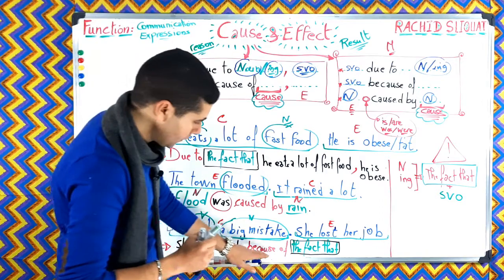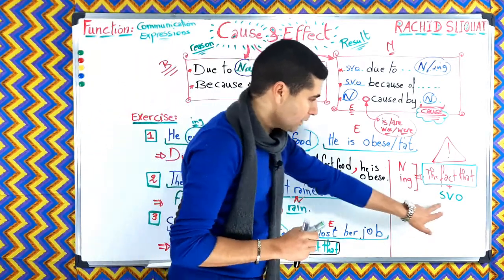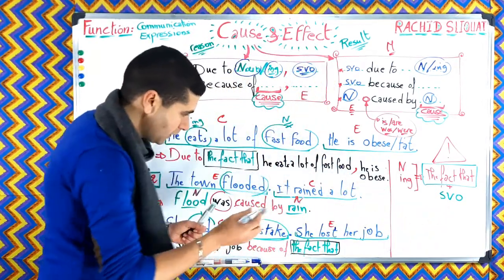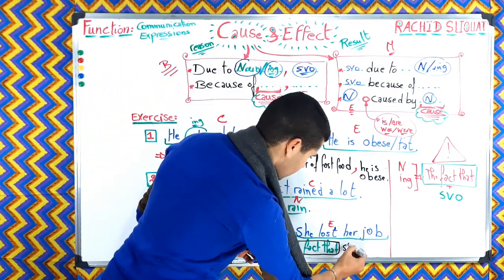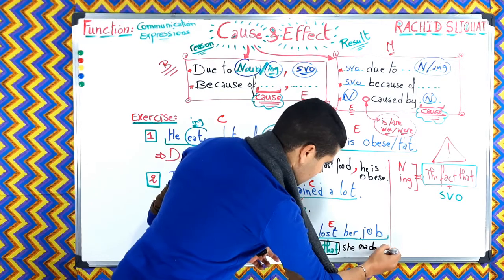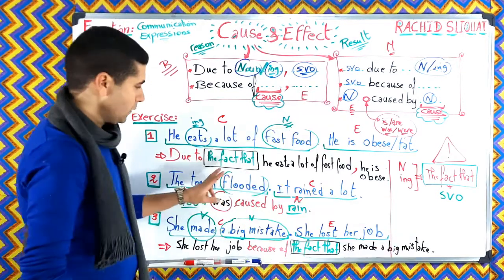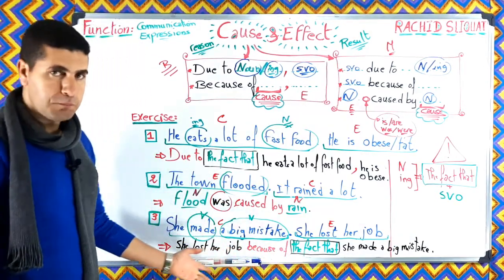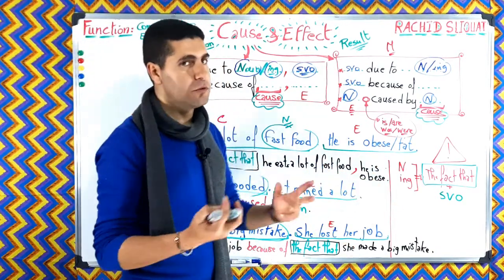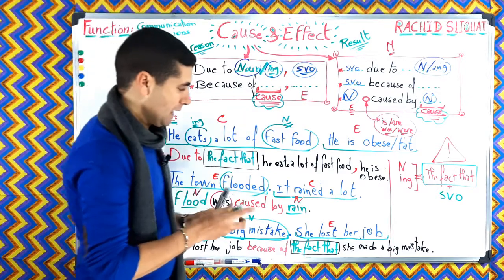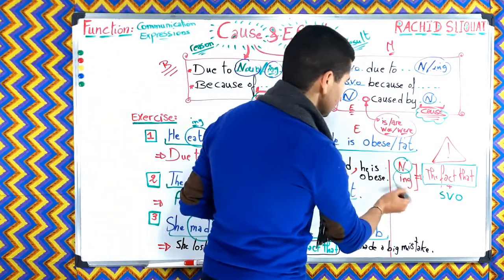So she lost her job because of the fact that plus SVO, so plus the sentence. The sentence is she made a big mistake. The fact that she made a big mistake. So we can use the fact that very easily to avoid the problem of noun and ing if you don't know how to make noun and ing.